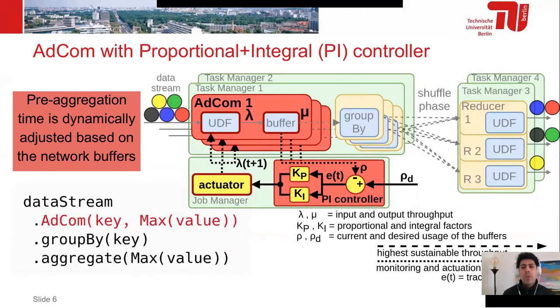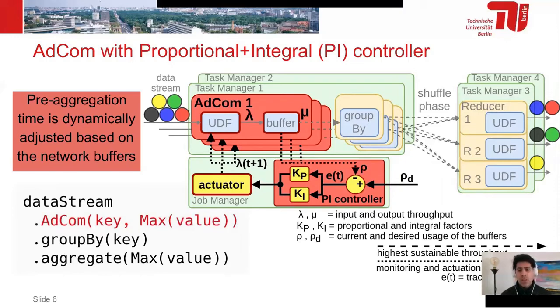We implemented AdCom inside Apache Flink, a state-of-the-art stream processing engine nowadays. Basically, we consume back pressure signals from the AdCom subtasks. We decide, based on the controller and on the proportional integral factor, the next parameter to pre-aggregate tuples at AdCom, and the actuator replaces this value on each UDF that is being executed at AdCom.